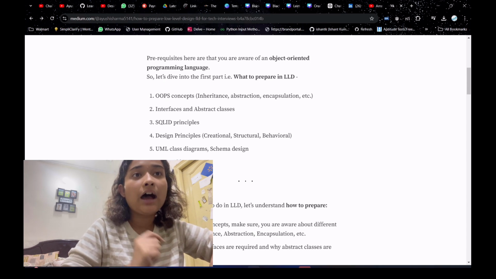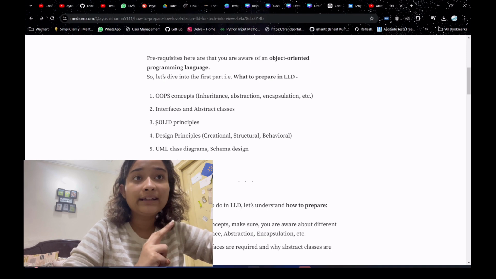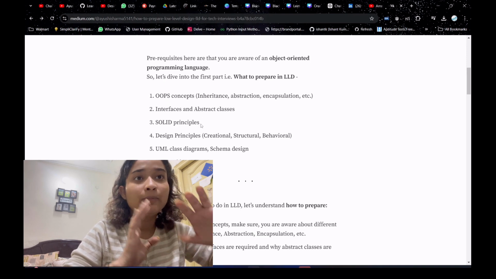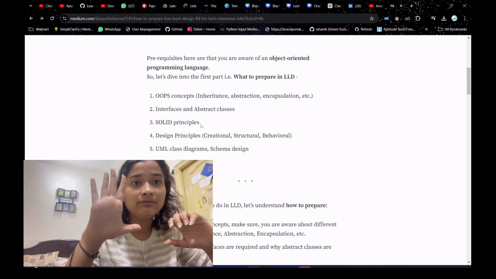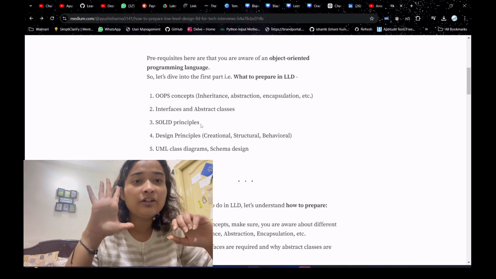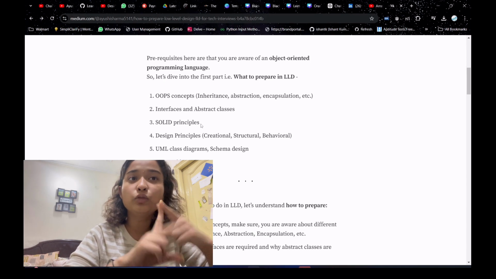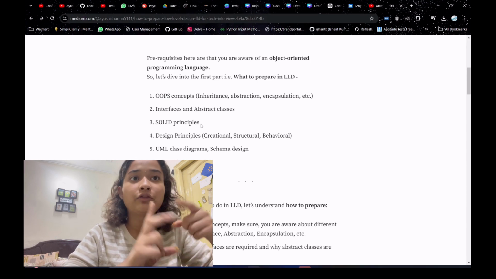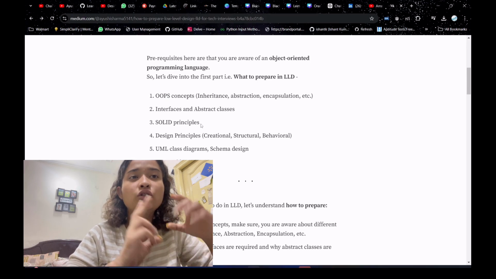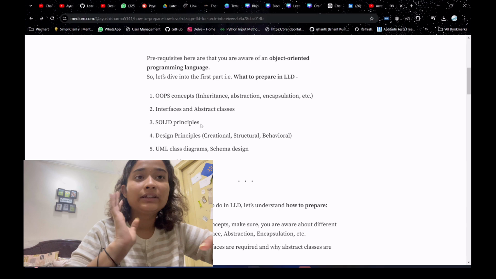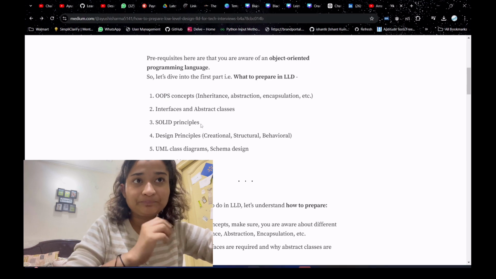After that, the third topic in low level design is SOLID principles. SOLID is 5 letters, so there are 5 principles. From S there is single responsibility principle, from O it's open close principle, from L it's Liskov substitution, and then I and D also. So there are 5 principles which you have to do.